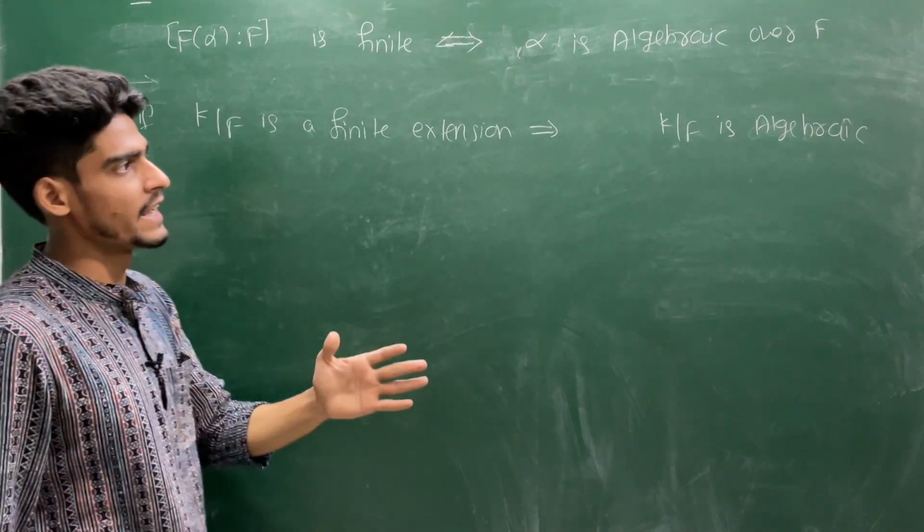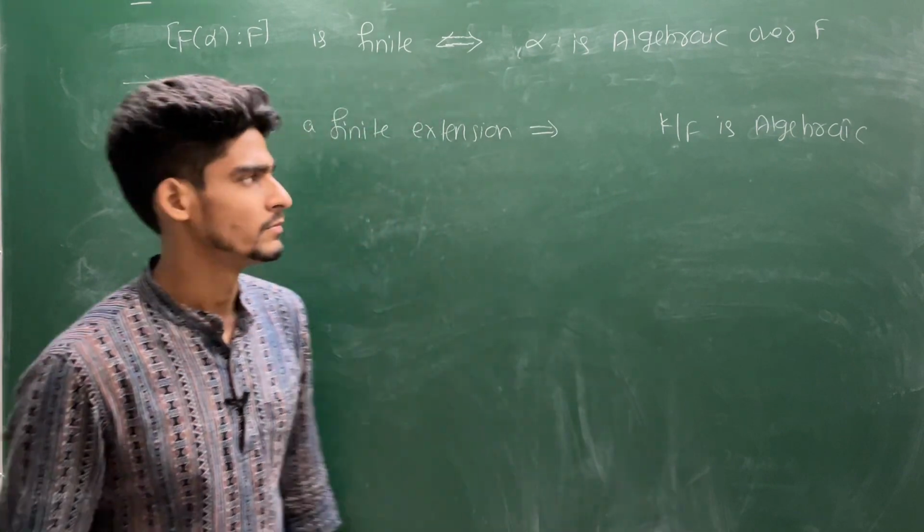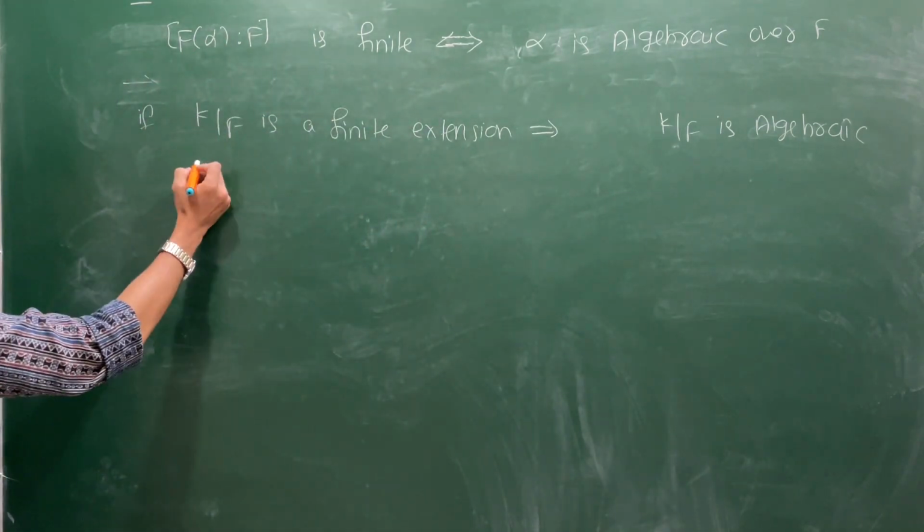That means every finite extension is an algebraic extension. The proof is straightforward by using this.